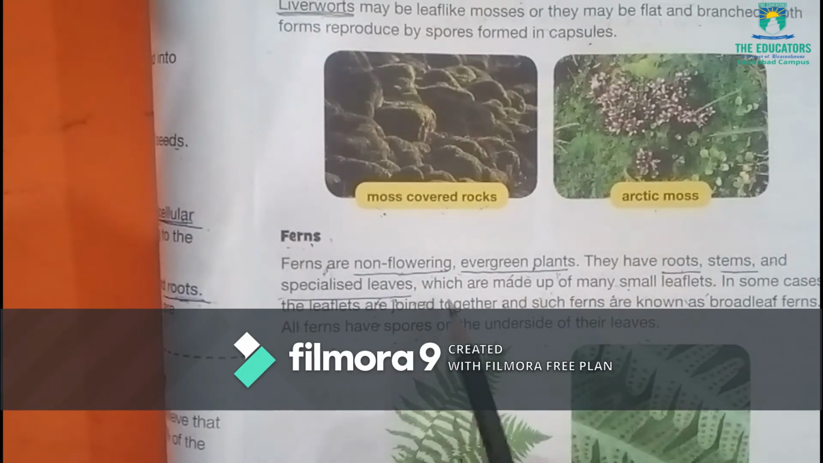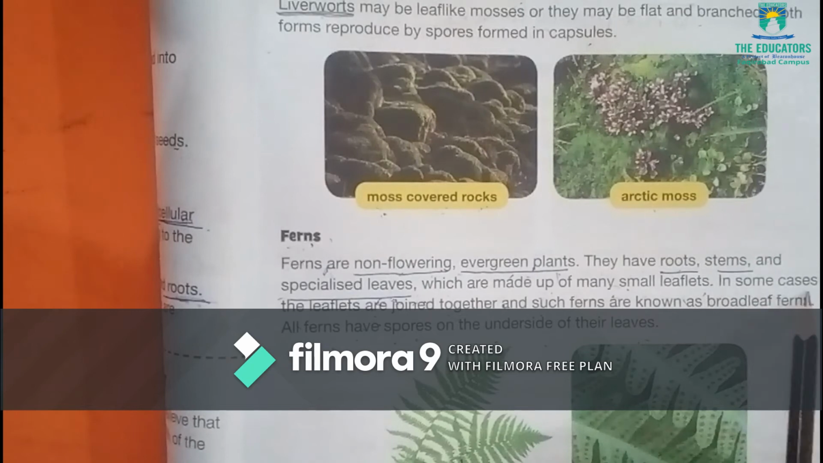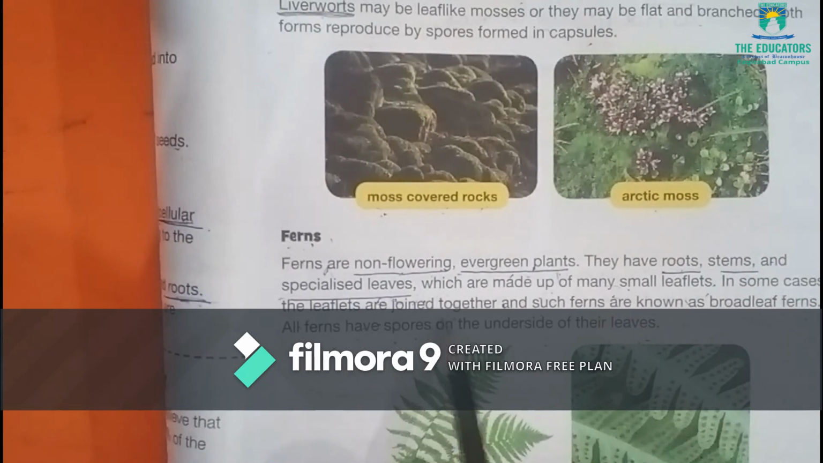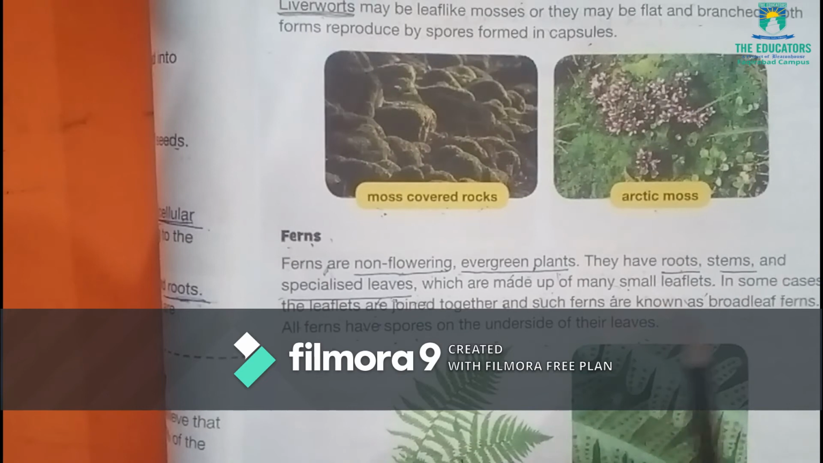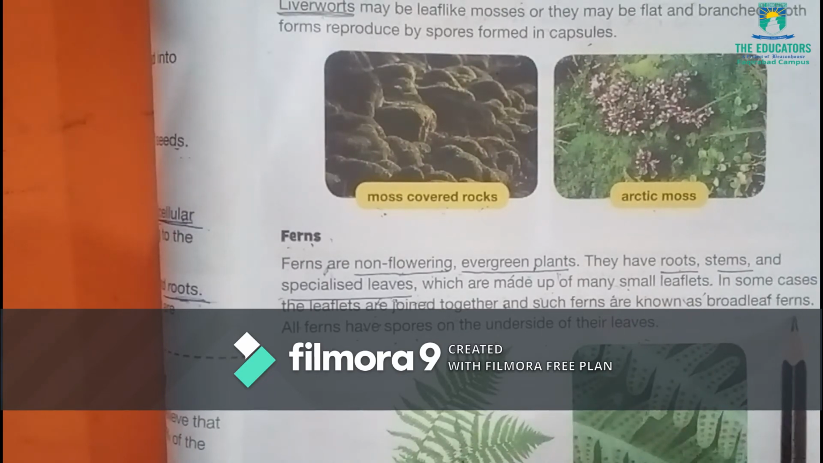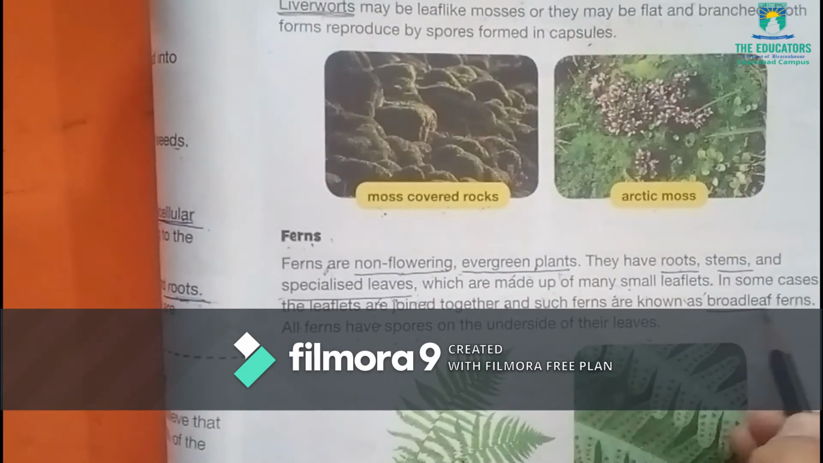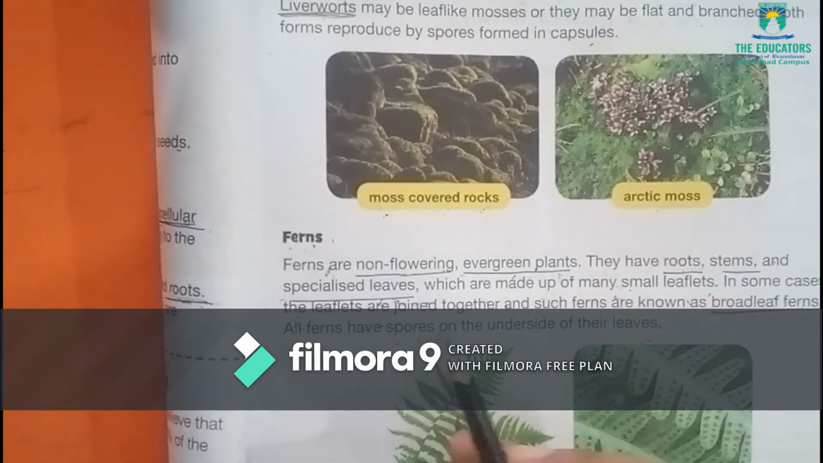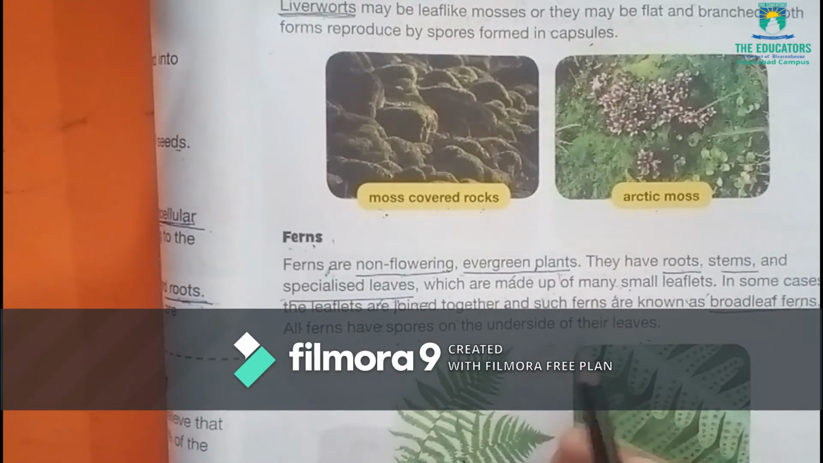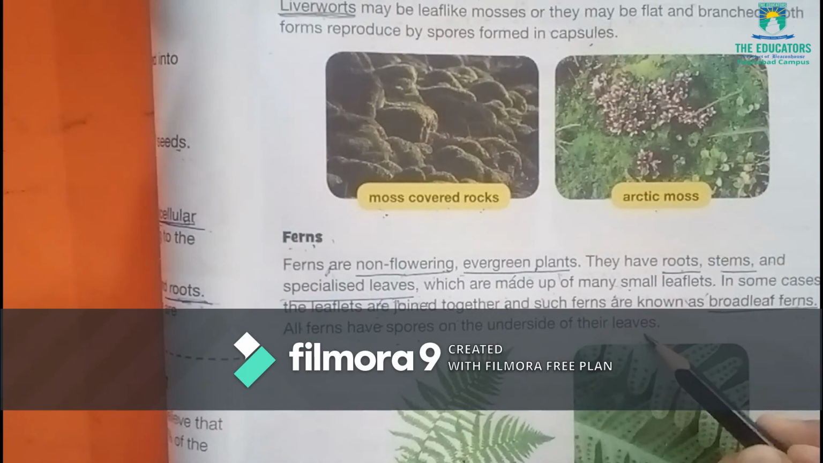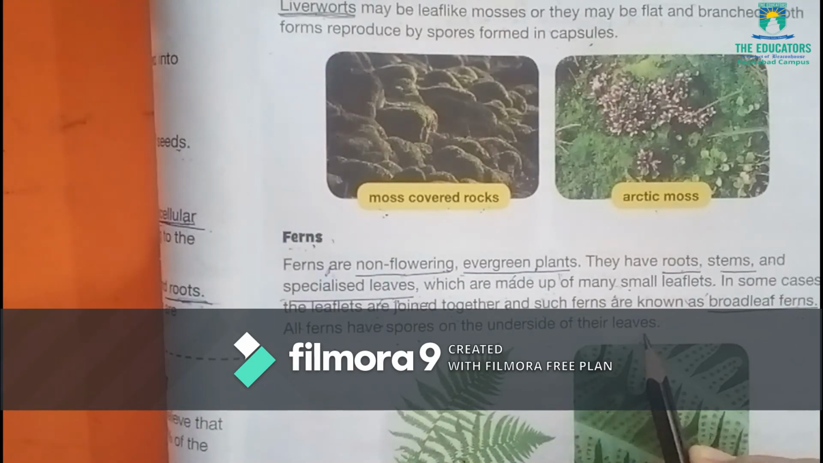Underline these words. In some cases, the leaflets are joined together and such ferns are known as broadleaf ferns. Underline this: broadleaf ferns. All ferns have spores on the underside of their leaves.